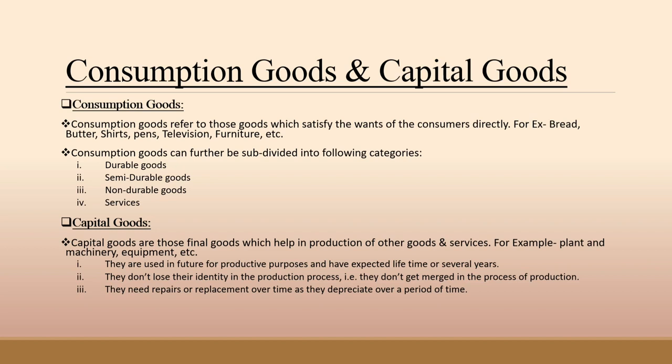For example, bread, butter, shirts, pens, televisions, furniture, etc. Consumption goods can further be divided into the following categories. First, durable goods, second, semi-durable goods, third, non-durable goods, and fourth and last, services.